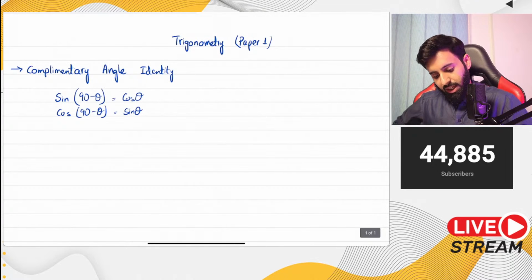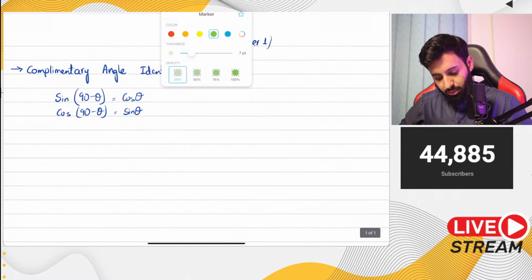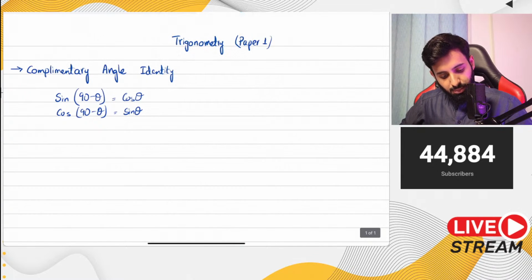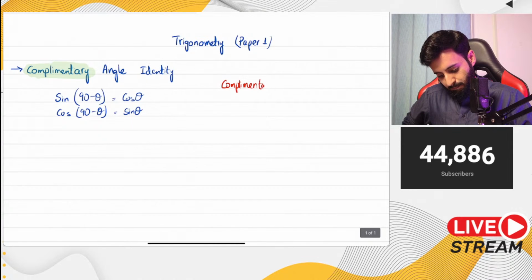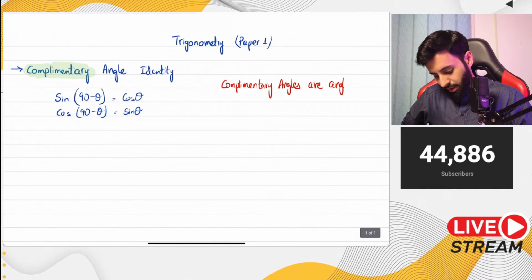So what exactly are complementary angles? First let's have a look at that before we get into the identity. Complementary angles are angles that add up to 90 degrees.